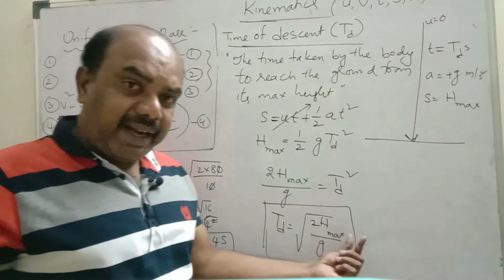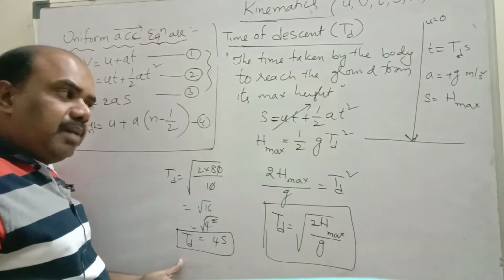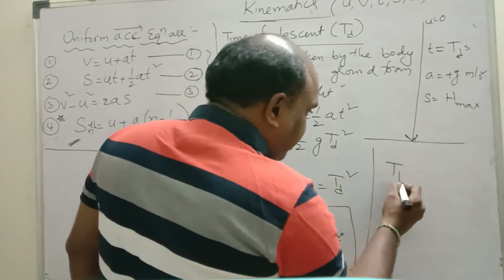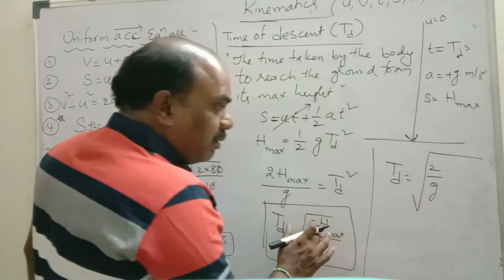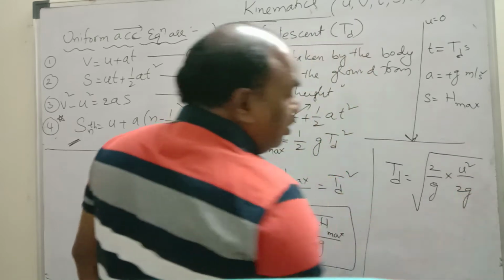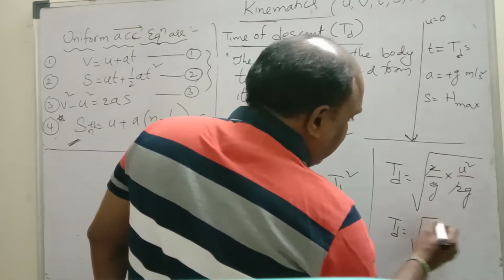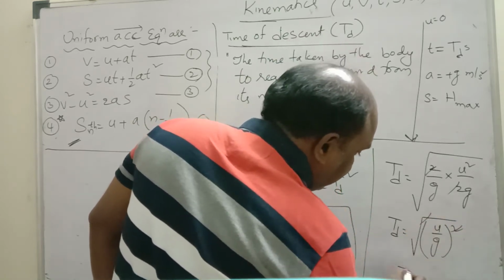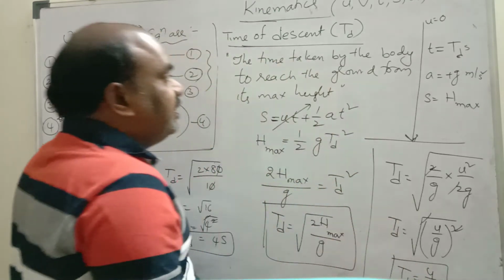That means if you know from what height you drop the stone, you can easily calculate the time of descent. From this, one more small alteration I will do. Time of descent is equal to under root 2 by g. What is the maximum height formula? Already we saw u square by 2g. Maximum height is equal to u square by 2g. 2 cancels. Td is equal to u square by g square, that is u by g whole square. Square root cancels. Time of descent is equal to u by g. This is the time of descent formula.